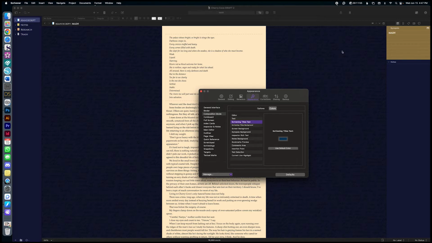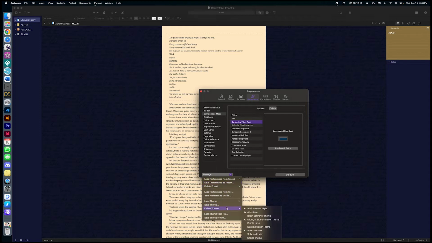And when you've created something that you're happy with as far as visuals go, if you click under this Manage area right here, you can save these preferences as a preset, either a preset that you will later share with other computers, or what you can also do is save it as a theme. So I've just saved it as a theme. I've also saved it as a preset just in case my computer dies or I have to switch stuff around. So you can save them as both.